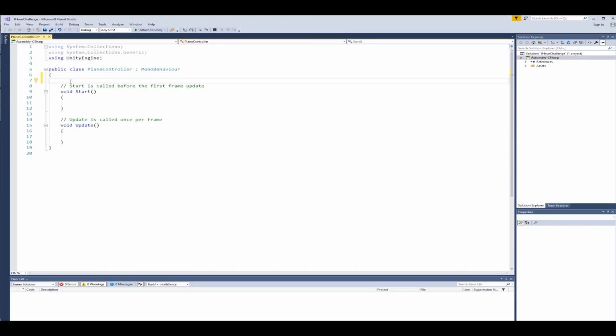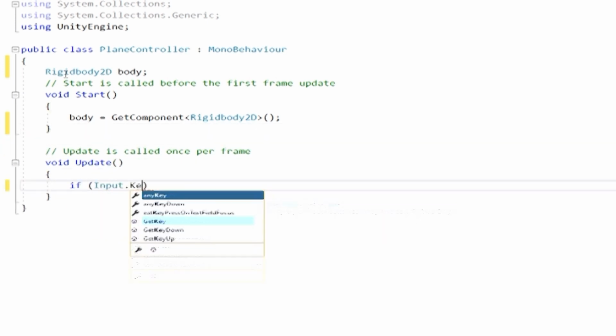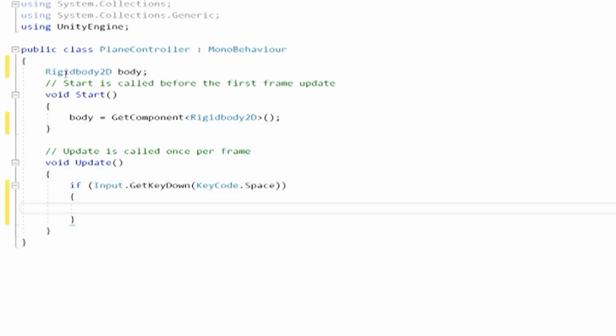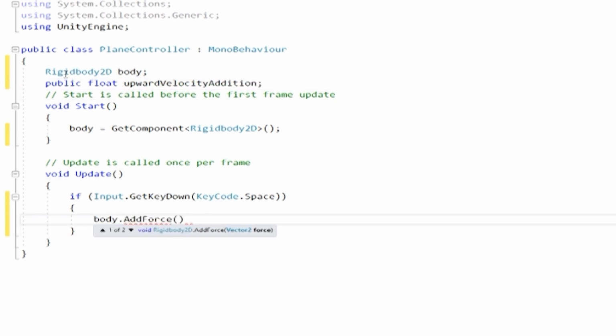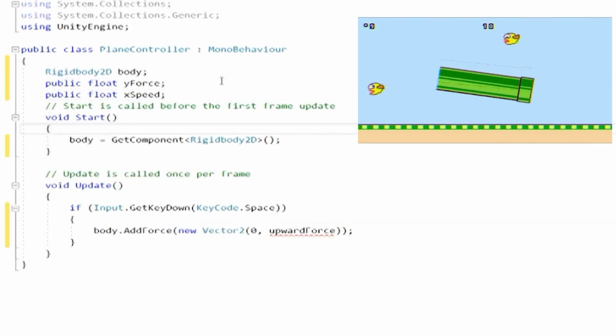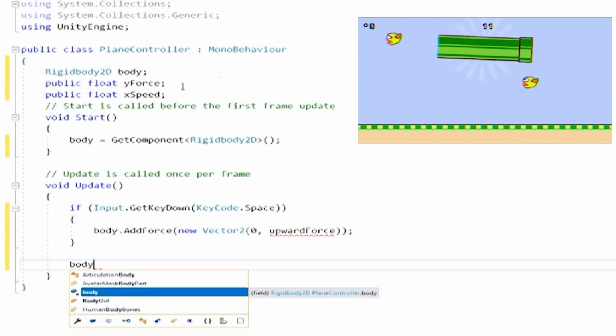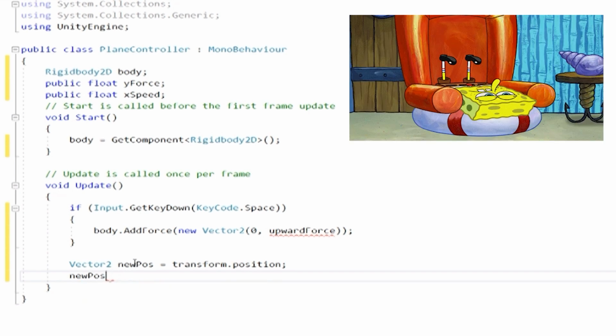So, after I made the plane sprite, I added a box collider and rigid body, and I needed to make the plane controller to dictate how this plane would move. Quite simply, every time the player hit the spacebar, the plane would add upward force to its rigid body. Since gravity was working on the rigid body already, this succeeded in performing the kind of bouncing, flapping movement that you see in Flappy Bird. For horizontal motion, it was moving consistently to the right.